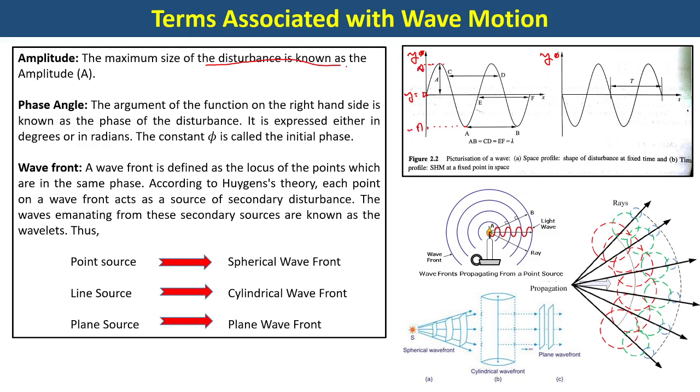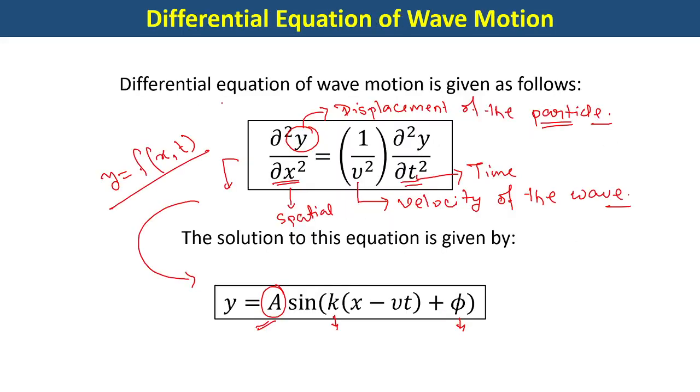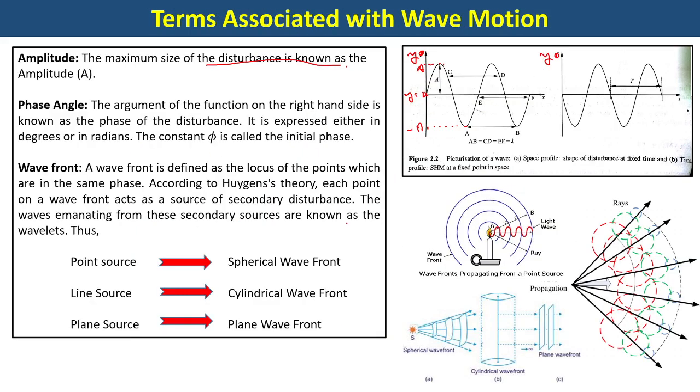So it is the maximum extent of vibration of the particle, or rather we can also say that the maximum size of the disturbance is known as the amplitude. If you impart more energy to the system, the particles will get even more disturbed and they will vibrate even more violently. So the amplitude will also increase, right? Next, phase angle, that is phi, as already we have said. Phase angle means the initial phase, means at time t equal to 0, what was the phase of the particle? That's known as phase angle, quite similar to the concept that we got in simple harmonic motion.